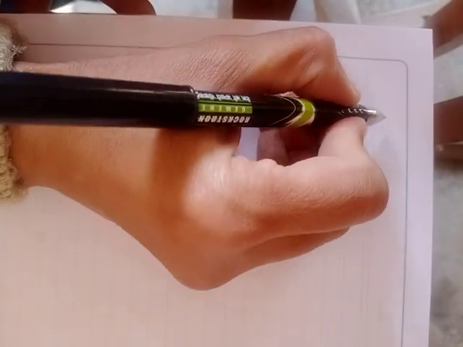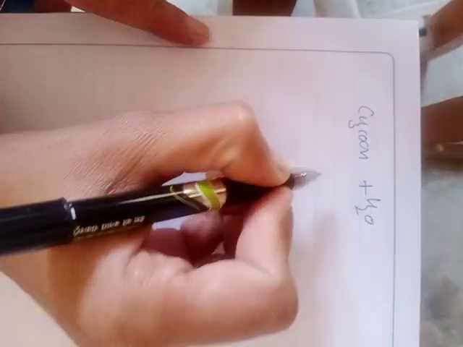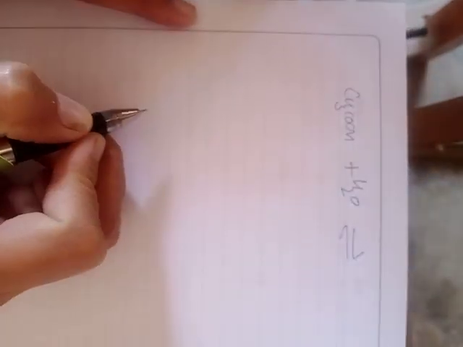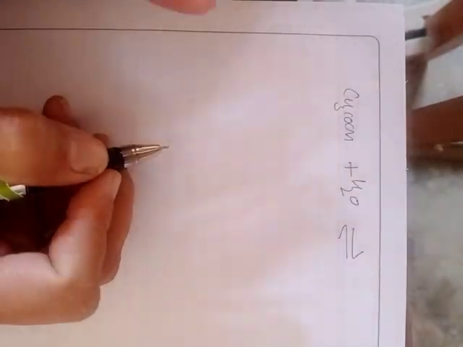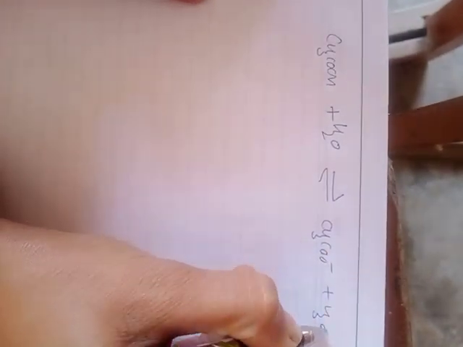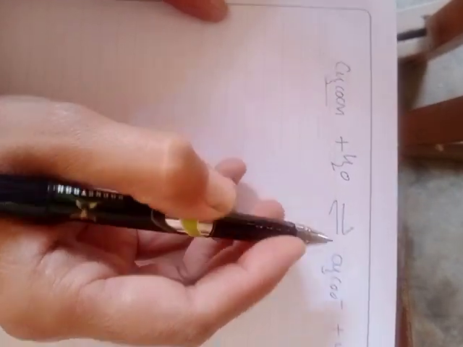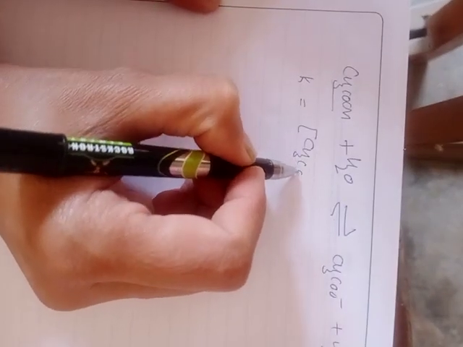Suppose we have taken acetic acid, which will act as a weak electrolyte. When it is dissolved in water, it undergoes partial dissociation into ions, and immediately or after some time equilibrium is set up between the ions ionized and the unionized species. So equilibrium is set up. Now by applying the law of chemical equilibrium, the equation becomes K is equal to concentration of product